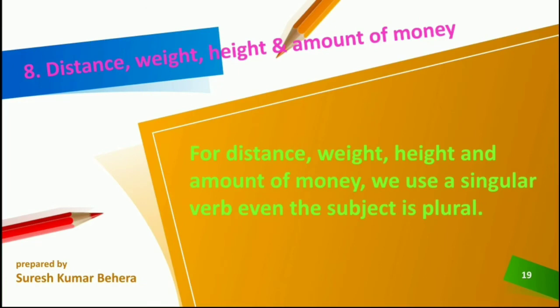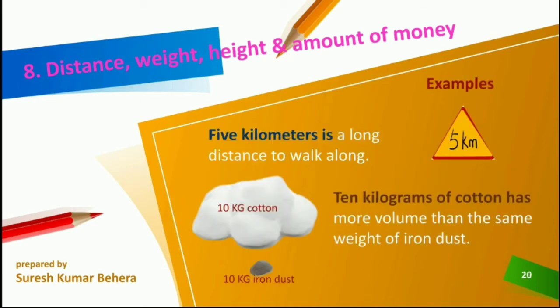Now distance, weight, height and amount of money. For distance, weight, height and amount of money, we use a singular verb, even if the subject is plural. How is it? Examples. 5 kilometers is a long distance to walk along.